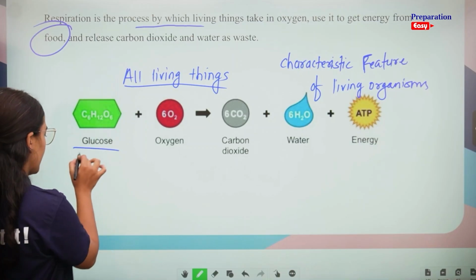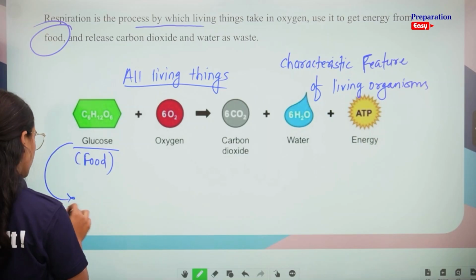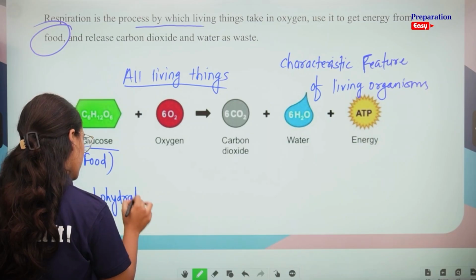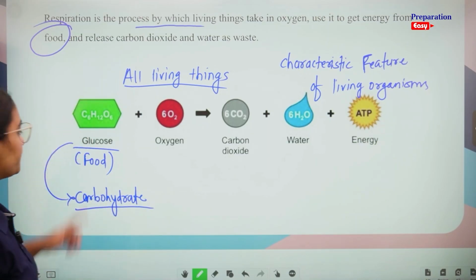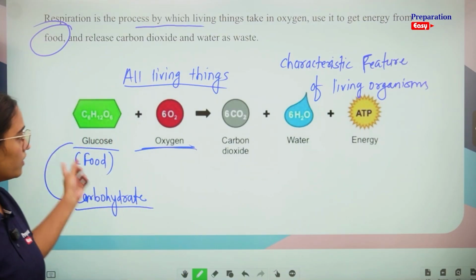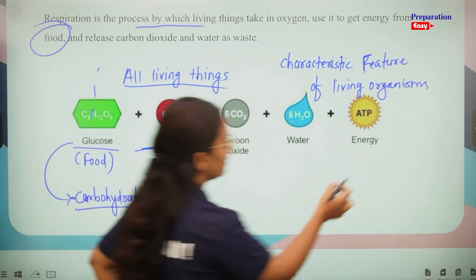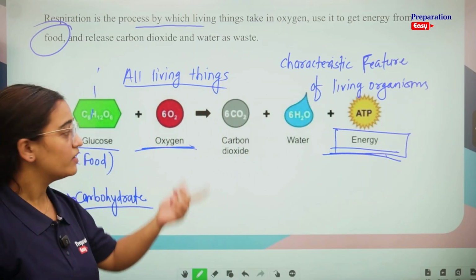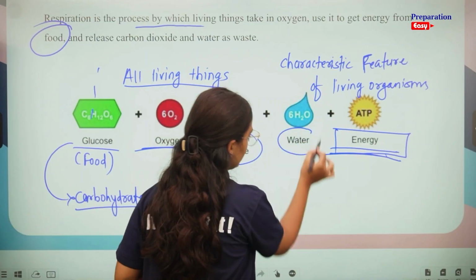Glucose means nothing but food, right? And glucose is a type of carbohydrate. So glucose plus oxygen: with the help of oxygen we break down this food and get energy, also forming carbon dioxide and water as a byproduct.